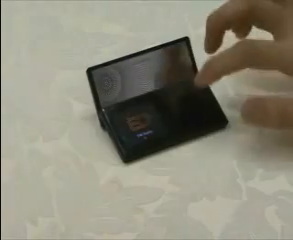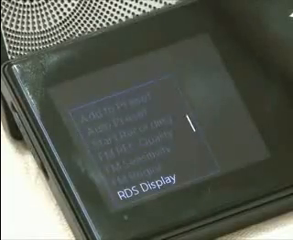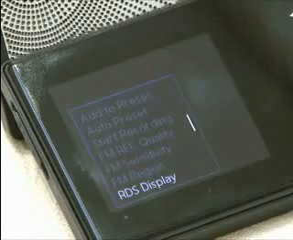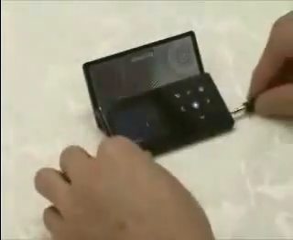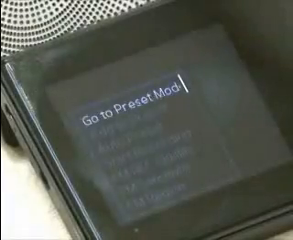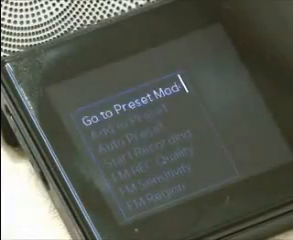S5 provides an FM radio function. Shall we try to check the menu? Usually, these small devices use earphones as antenna. So does the S5. Now I will connect the earphone. With the Go to Preset Mode function, you can listen to the radio through already designated preset channels.